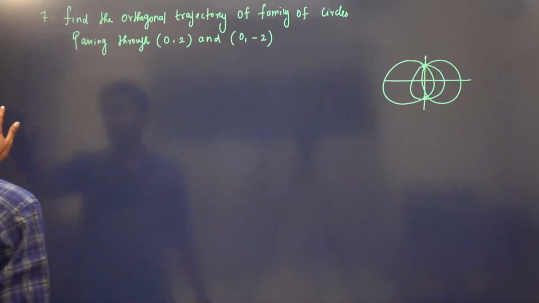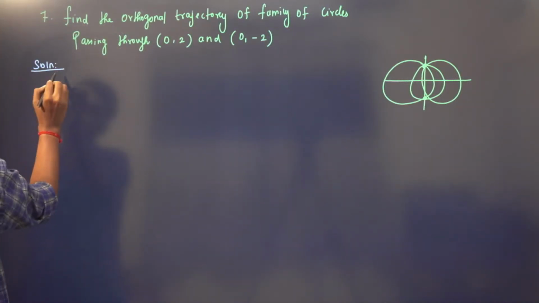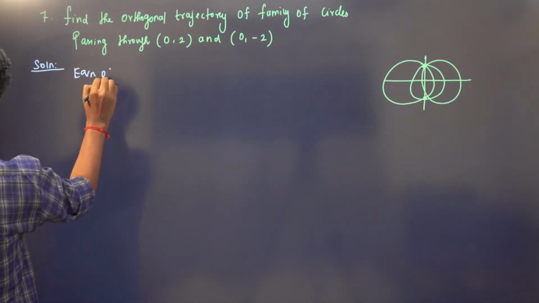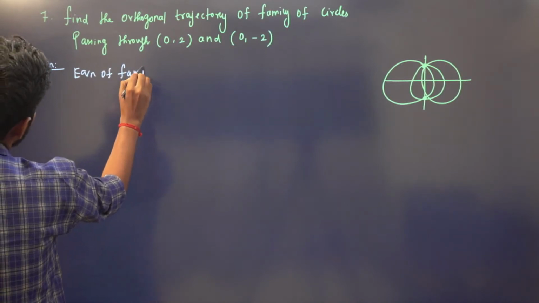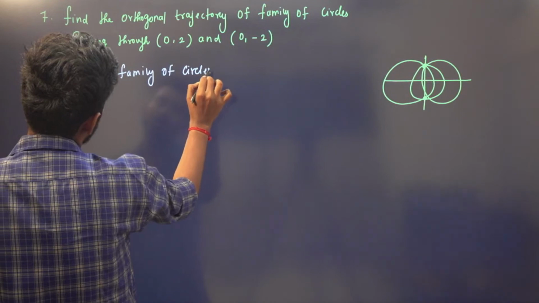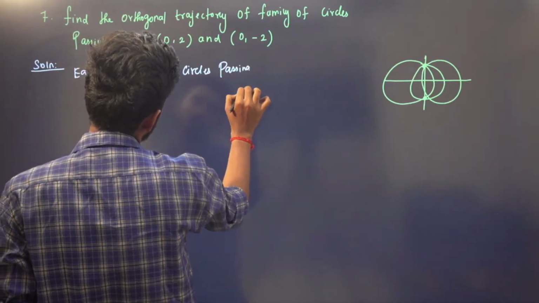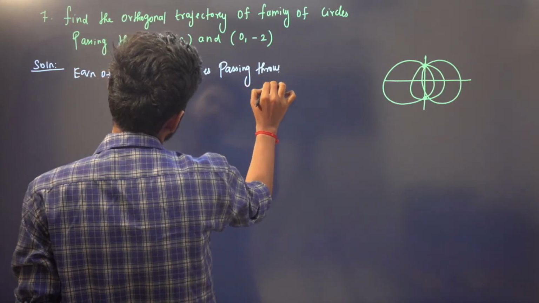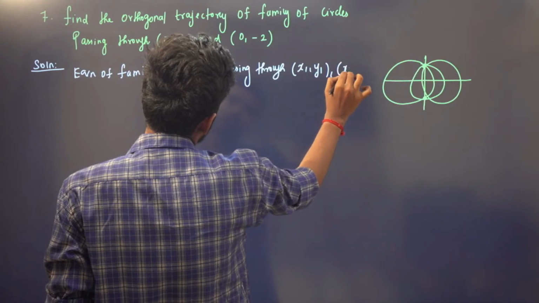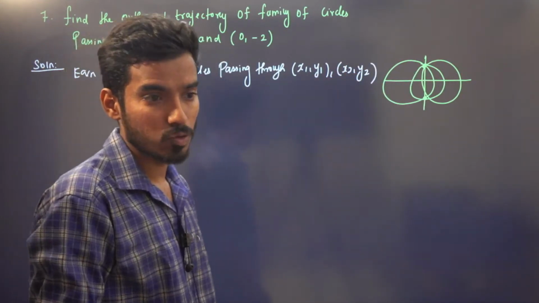I'll tell you the formula now. You just remember the equation of the family of circles passing through 2 points, x1 comma y1 and x2 comma y2. So what is the equation of the family of circles passing through these 2 points?